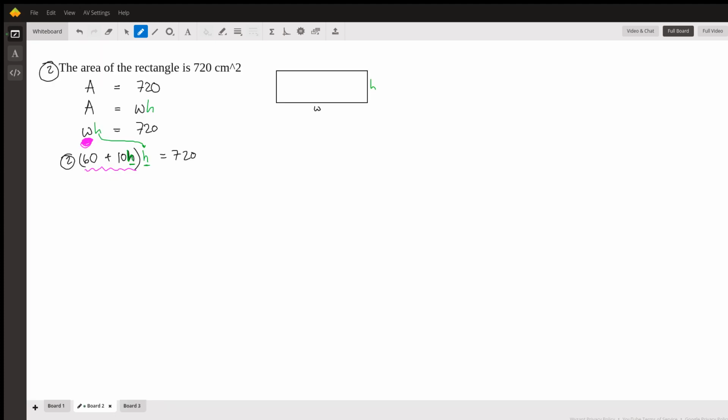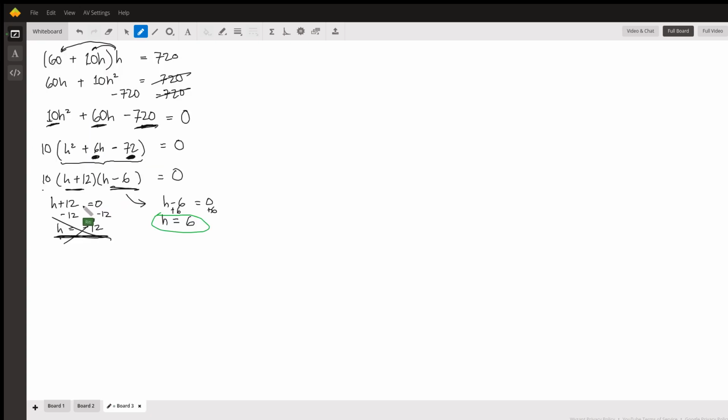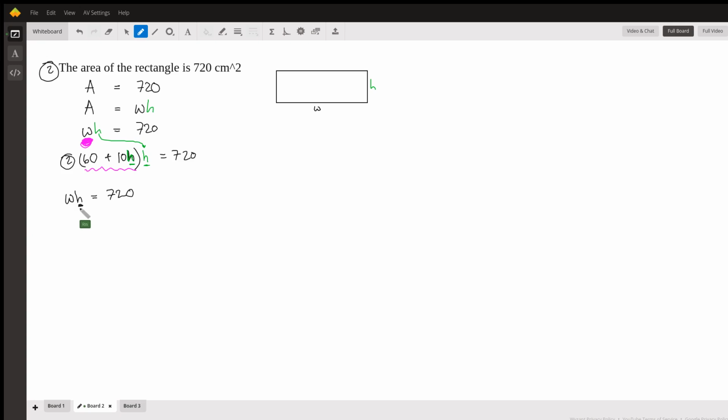Now let's go back to equation number 2, maybe our original equation, because that's a little easier. WH equals 720. H, we just solved, is 6. W times 6 is 720. Let's divide both sides by 6, and that is W equals 120.